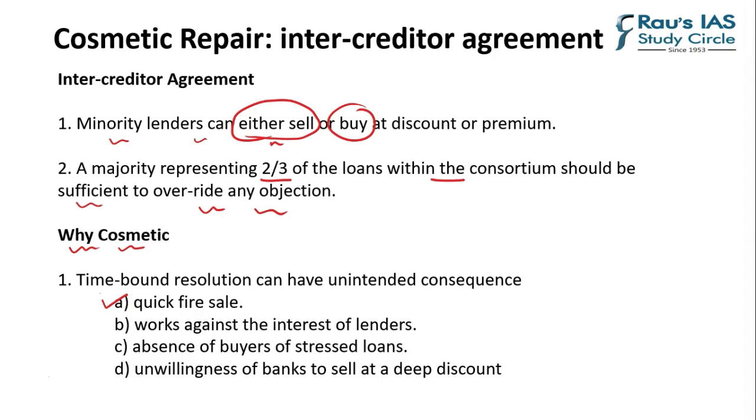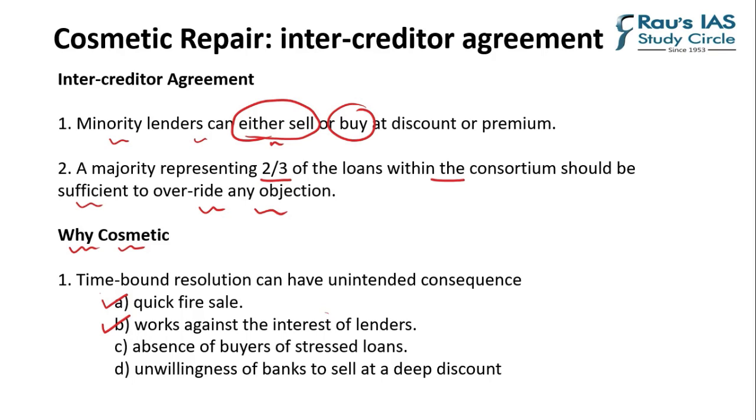Second, it works against the interest of the lenders. When lenders invest their money into something, they want to extract the maximum out of it. And in order to extract the maximum, they should invest time. But time-bound resolution will take away this opportunity from them, and hence there will be problem number two, that it goes against the interest of the lenders.